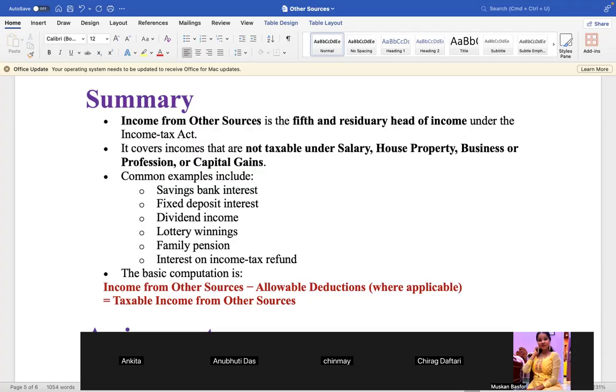Chalo, read. It covers incomes that are not taxable under salary, house property, business or profession, or capital gains. Common examples include savings bank interest, fixed deposit interest, dividend income, lottery winnings, family pension, and interest on income tax refund. The basic computation is income from other sources minus allowable deductions, where applicable, equals taxable income from other sources. In a very tiny way, I have given the formula.